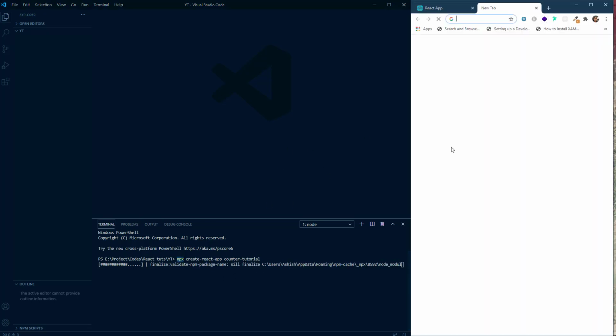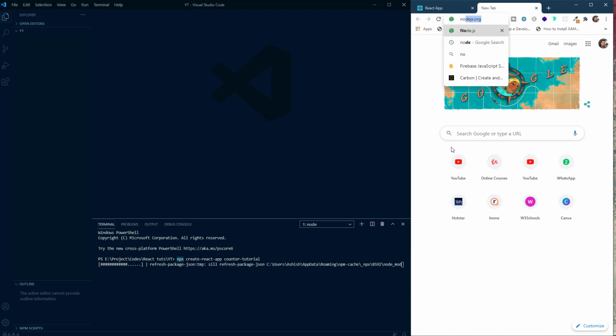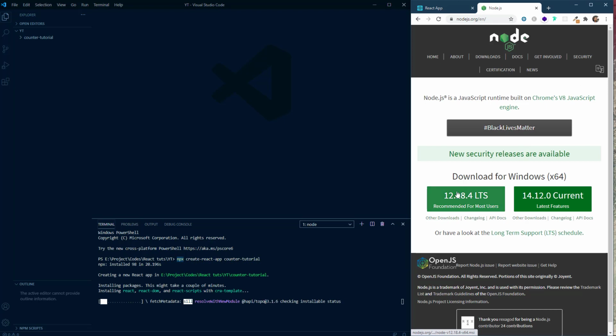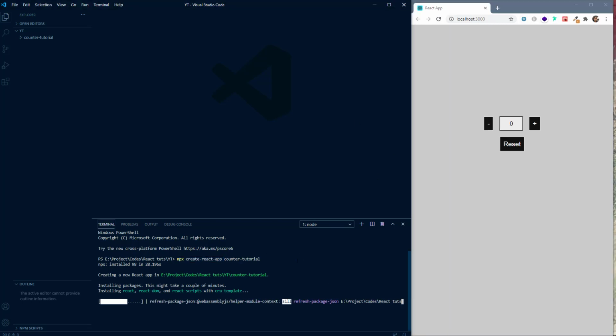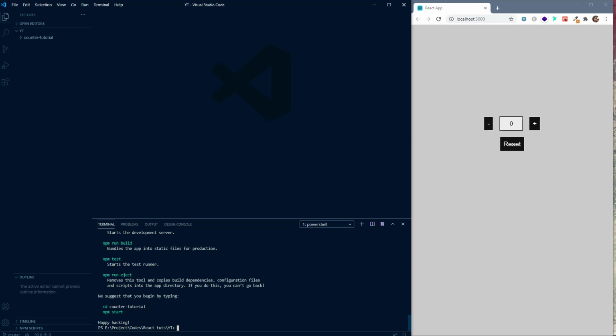So if Node is not installed in your computer, you can go to nodejs.org, and from here you can download the latest version depending on your operating system. So you should have this downloaded, and then you can run this npx create-react-app command. So it will set everything up for you. If everything goes well, you should see here that we suggest that you begin by typing cd counter-tutorial and npm start. The React application is now ready. Let's do what it says.